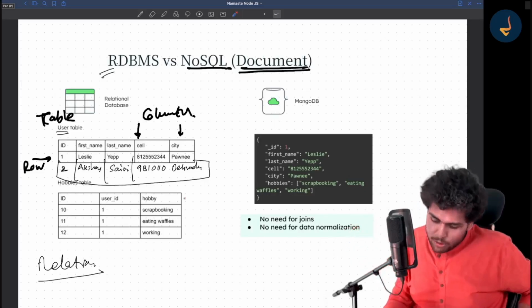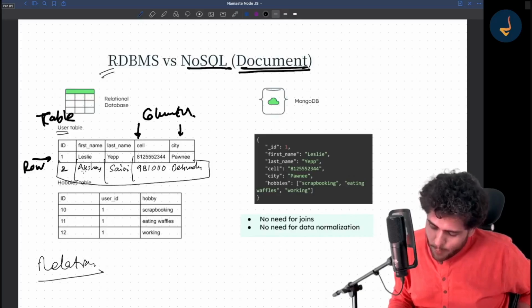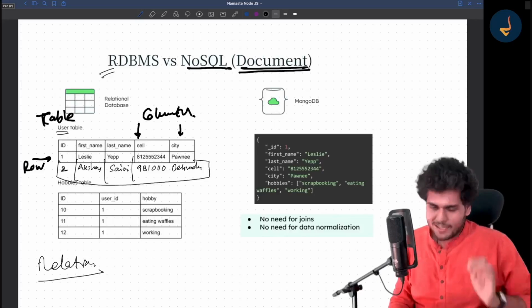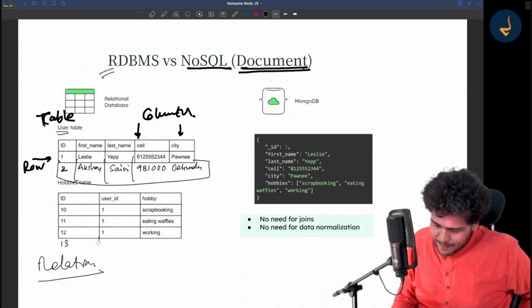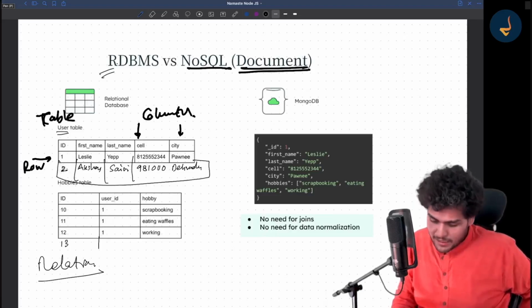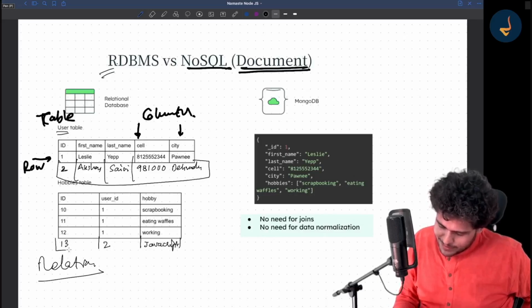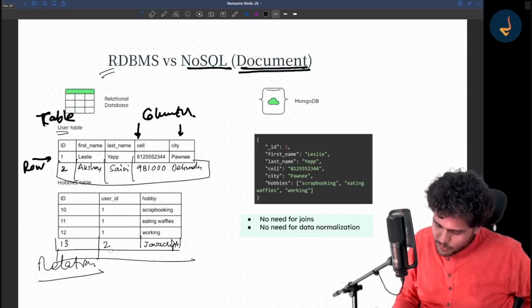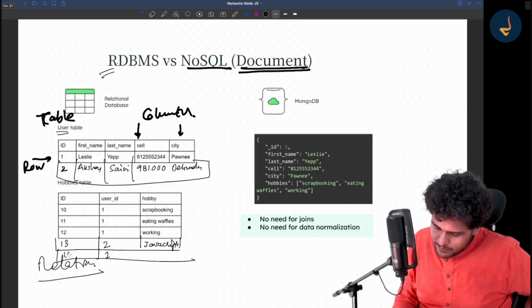So that's how you can query on top of it also. Suppose I wanted to store the hobbies for Akshay Saini, how would I store? Basically there would be an ID over here. Let's call it 13. And in this table, I can have a user ID. Now this user ID is the user ID of the user. So over here it will be 2, and suppose my hobby is JavaScript. So you can store it like this inside this table. Now if I want to store one more hobby for Leslie, you can again create a user ID 1 and 14, and you can just put some hobby XYZ.